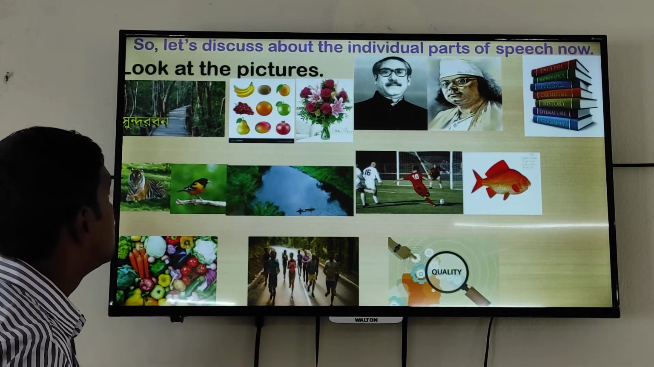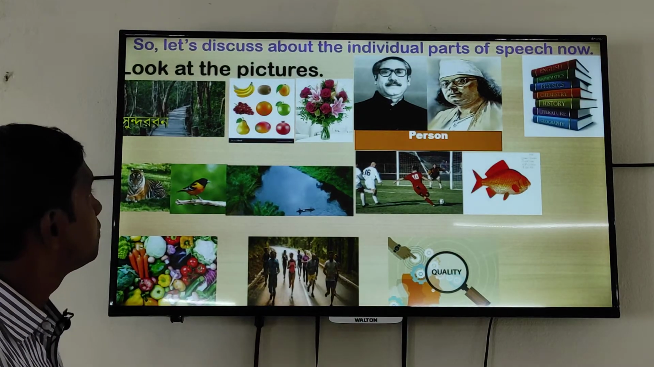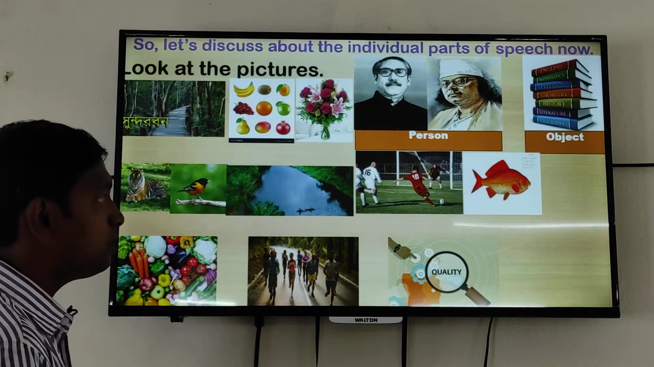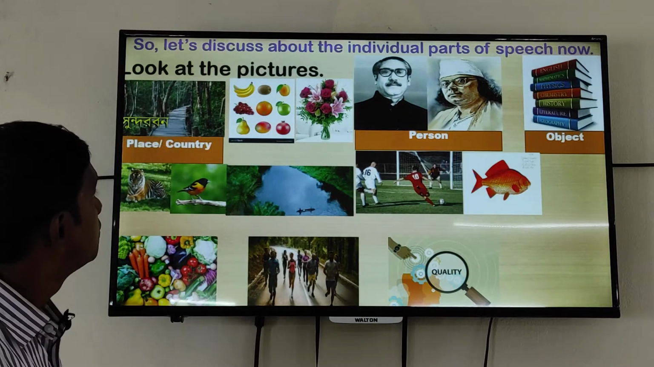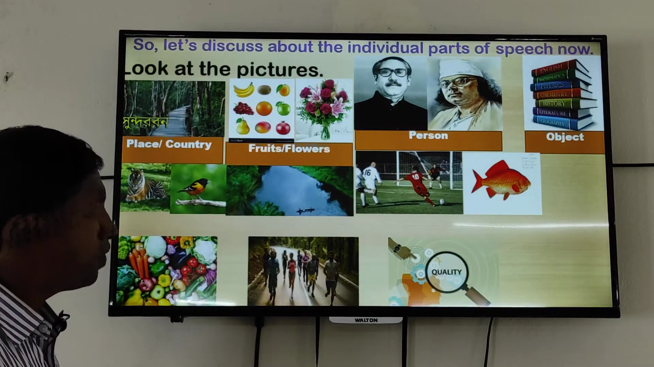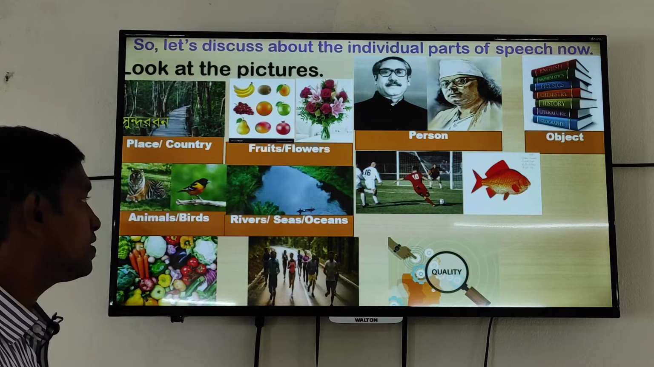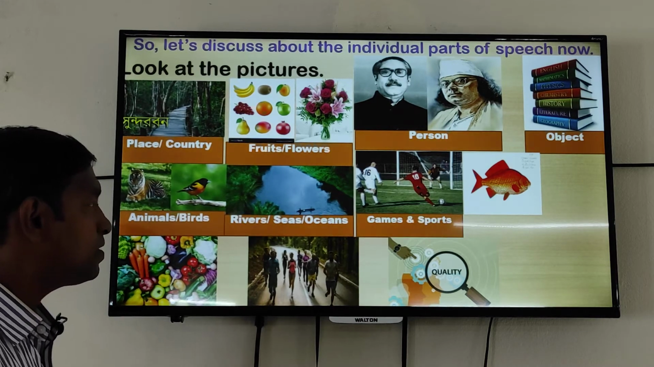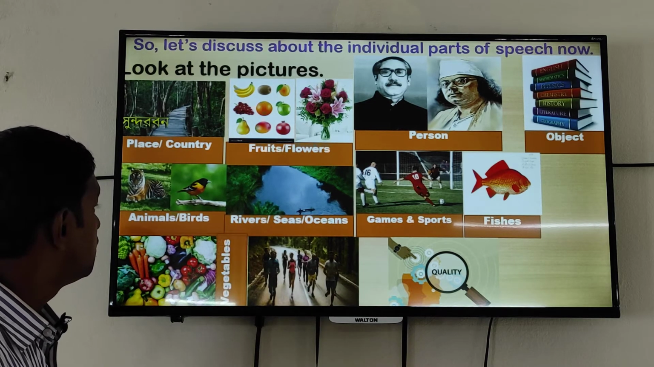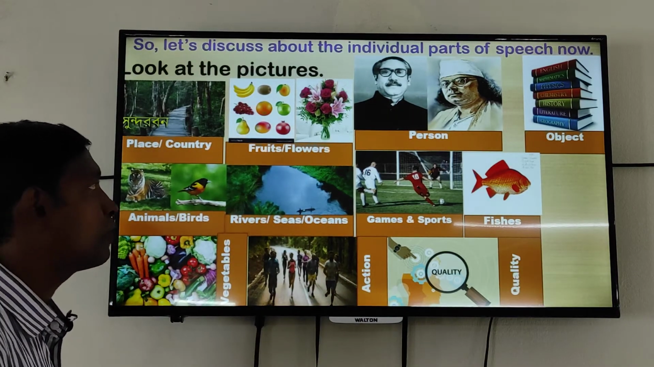Look at this picture. In this picture, there are many things. We will find the parts of speech among this picture. These 2 pictures indicate persons. This one picture indicates objects. This picture indicates place. This picture indicates fruits or flowers. This picture indicates animals or birds. This picture indicates river, season or place. This picture indicates games or sports. This picture indicates fish. They also indicate vegetables, action and also quality.